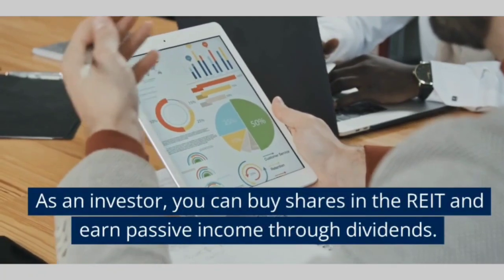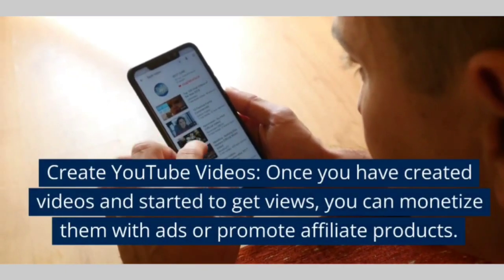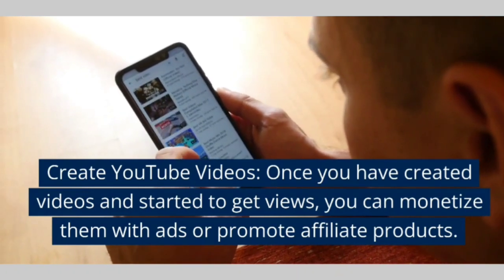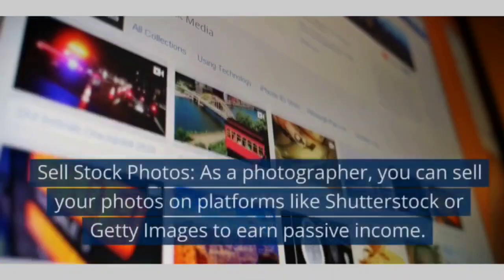As an investor, you can buy shares in the REIT and earn passive income through dividends. Create YouTube videos. Once you have created videos and started to get views, you can monetize them with ads or promote affiliate products. Sell stock photos.